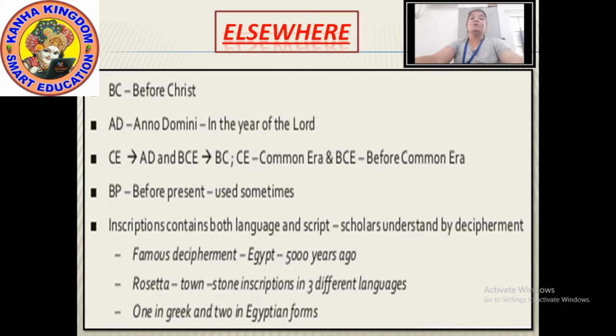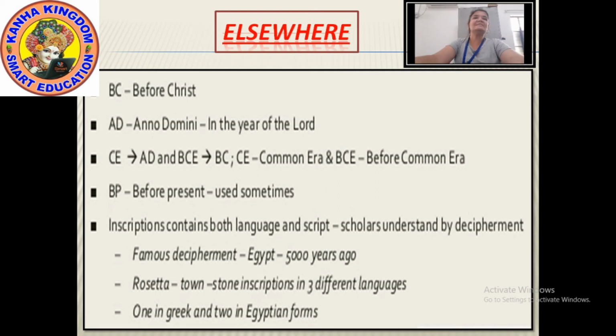Okay, now note down all the terms. What does the term BC mean? BC means before Christ. AD means Anno Domini. Anno Domini are two Latin words, and it means in the year of the Lord.